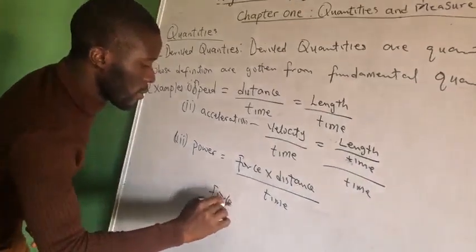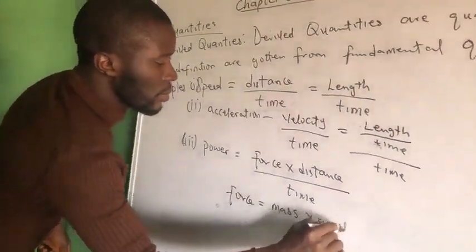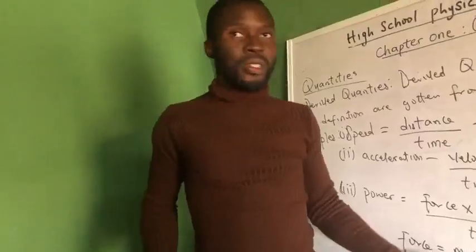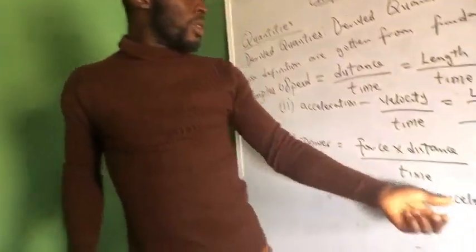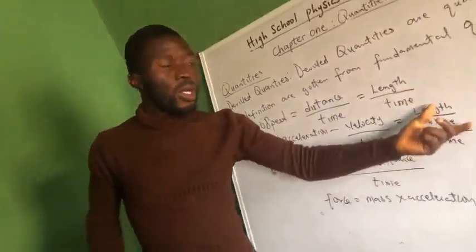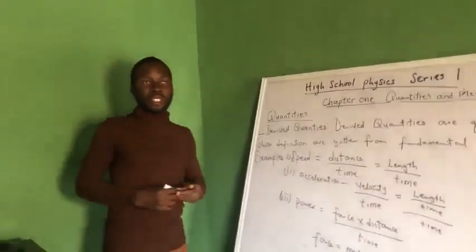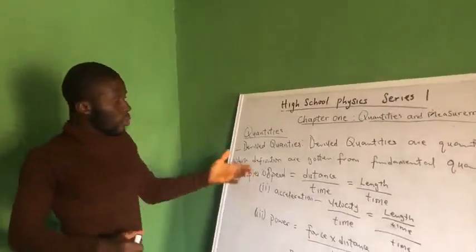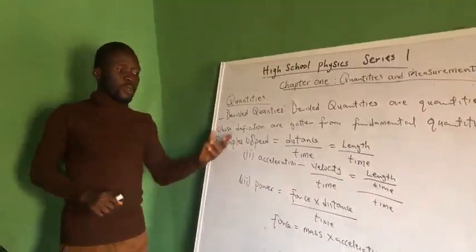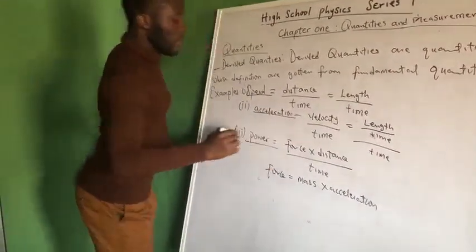Force is mass times acceleration. You also agree with me that mass is a fundamental quantity. Acceleration, as earlier stated, is rooted in what? Fundamental quantities. So that makes power a derived quantity. So we have looked at 3 examples of derived quantities: speed, acceleration, and power.